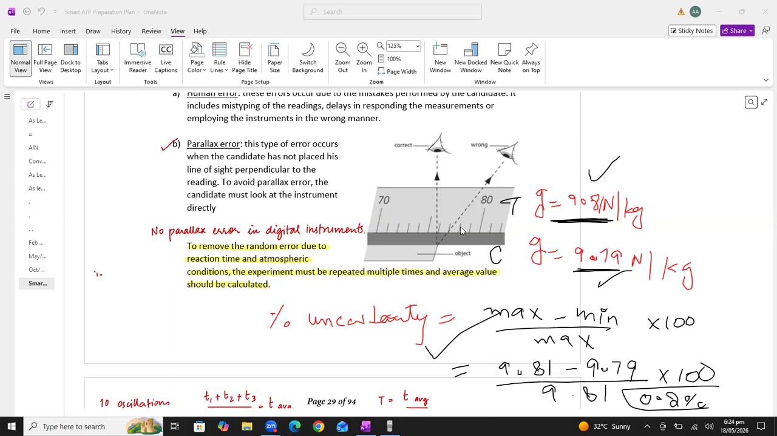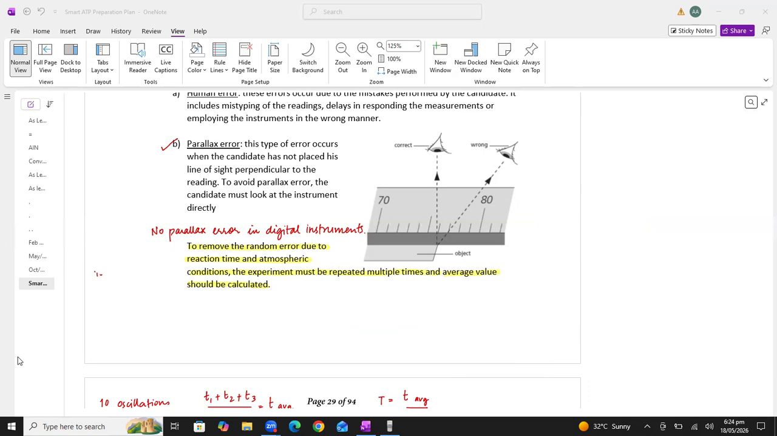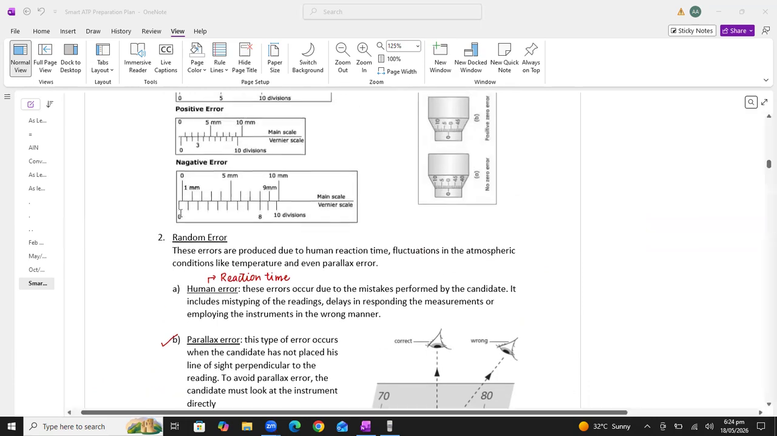So you can see these two readings are experimentally correct because they are lying within 10% limit of experimental accuracy. Any query, any question here, students? Are you understanding these things? All right. So I'm repeating, beta, random error can be reduced by repeating the experiment three times and then taking the average.